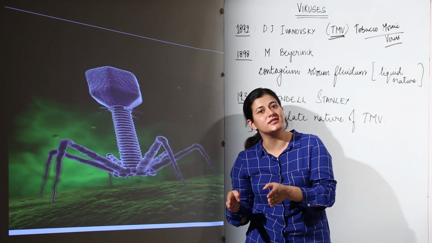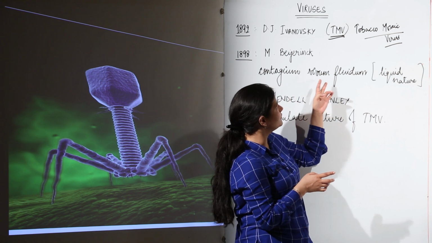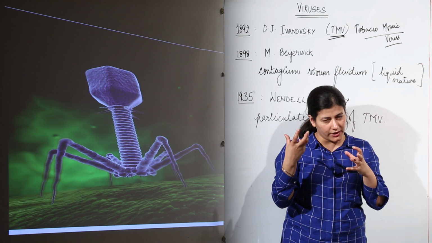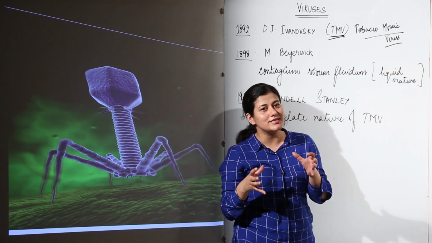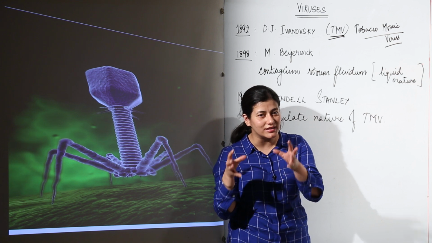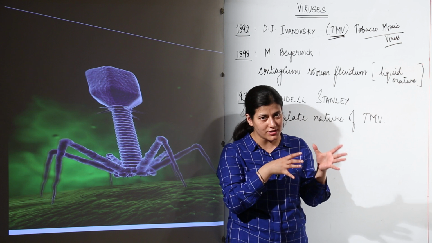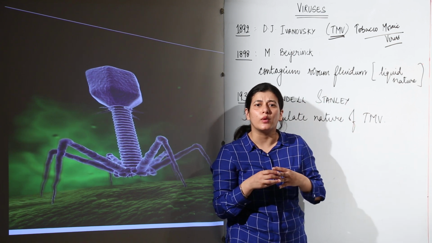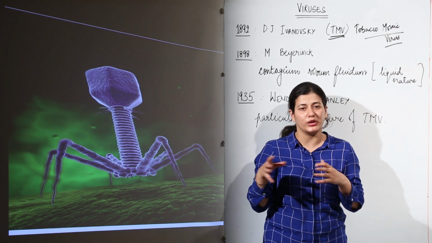He gave the term contagium vivum fluidum, a living fluid natured causative agent responsible for causing the disease. Again, it was TMV, tobacco mosaic virus, that was being studied. Bacteriophages were not studied till then. Now what are bacteriophages? We are going to come to that.